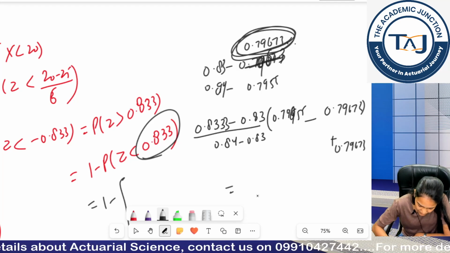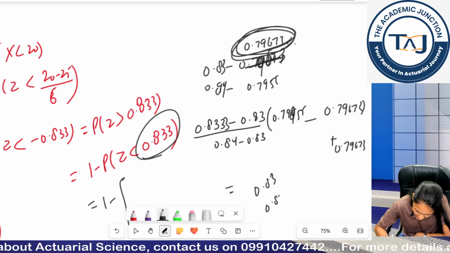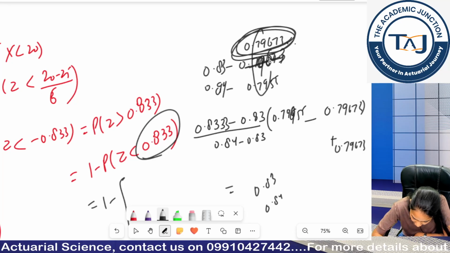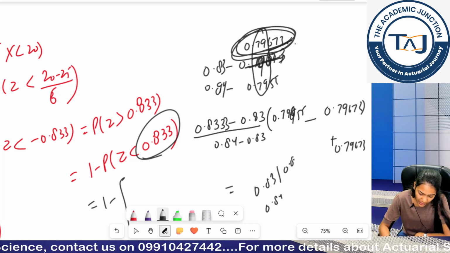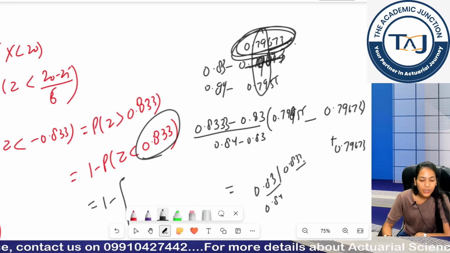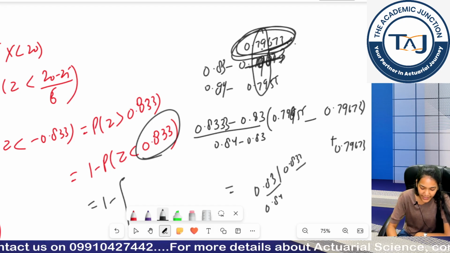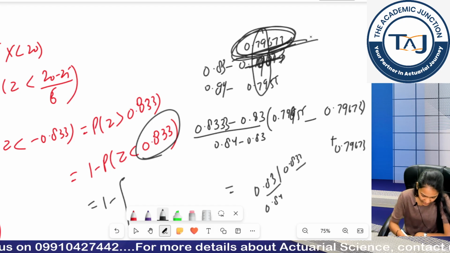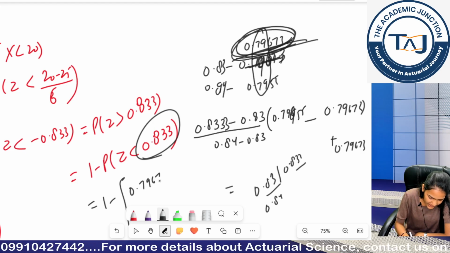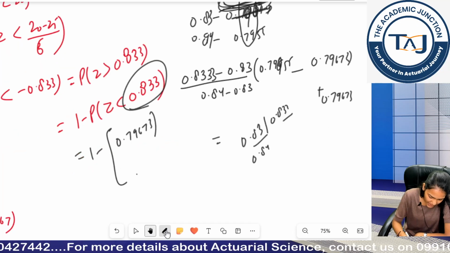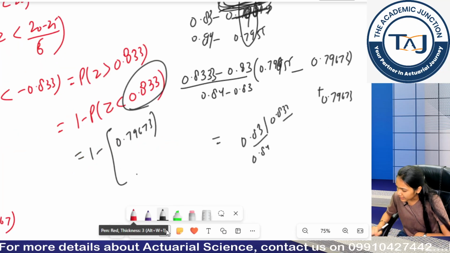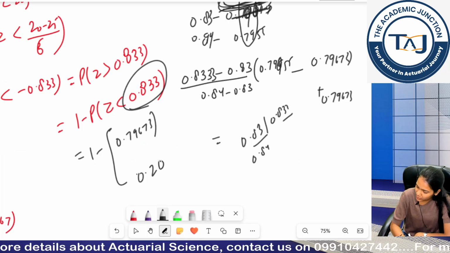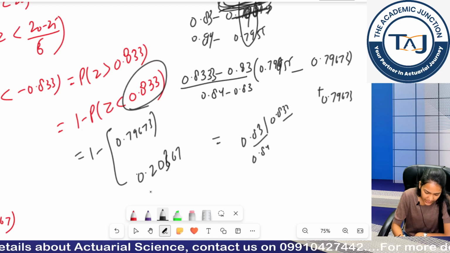You can see when I was moving from 0.83 to 0.84, I am getting the change after 2 decimal places. Now I am shifting from 3 to 3, so it will be very close to this value only. So I am getting 0.79673 only. So my answer would be 1 minus this, so 1 minus 0.79633, which is 0.20367.